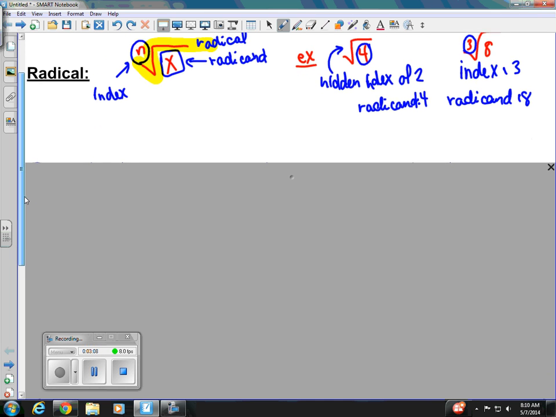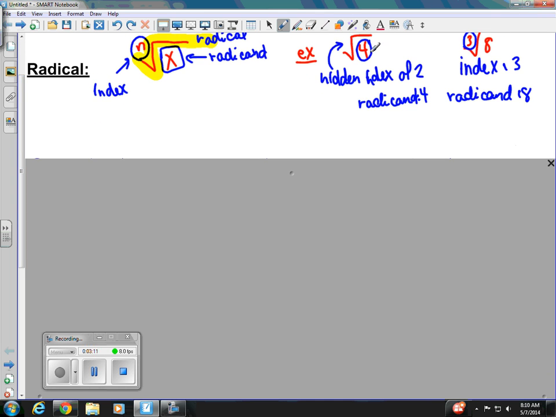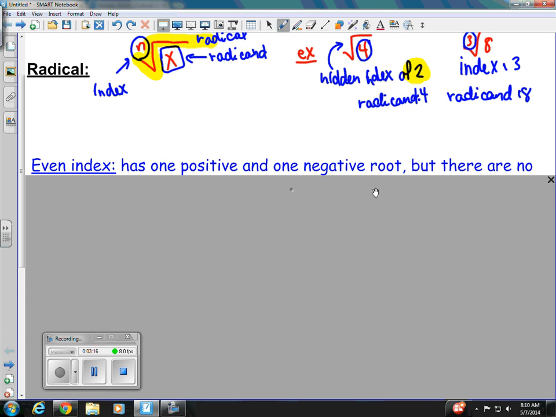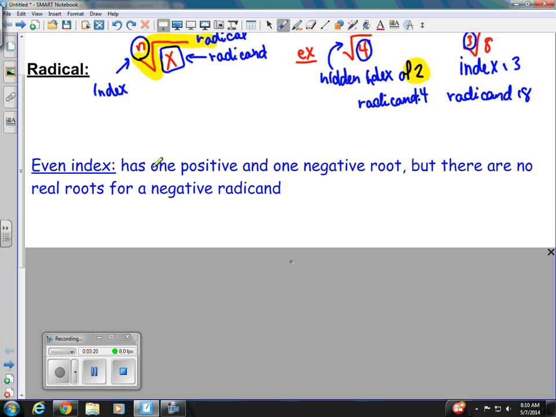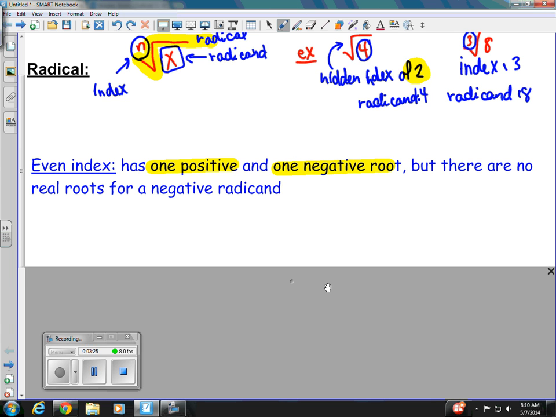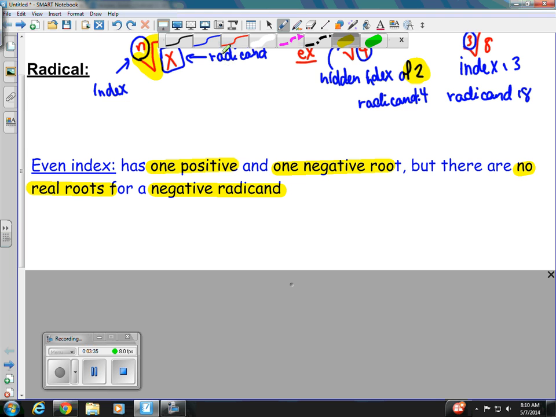So let's talk about those index numbers for a moment, because here we have an index of 2, and he's an even number. So an even index has one positive and one negative root. But there are no real roots for a negative radicand. So let's see an example of our even index. We'll go back to our square root we used up here. So square root of 4.